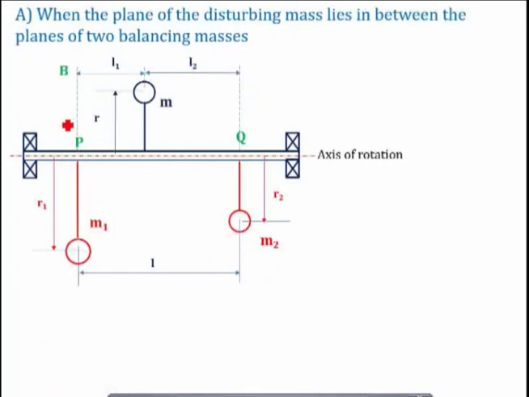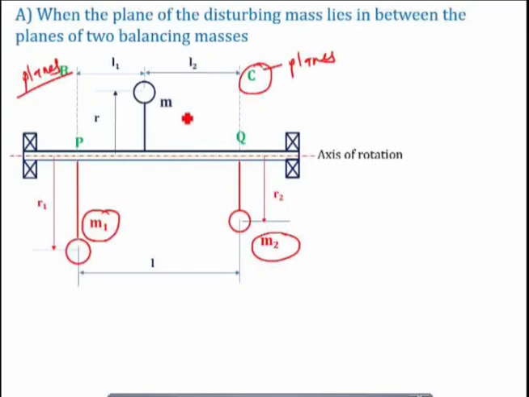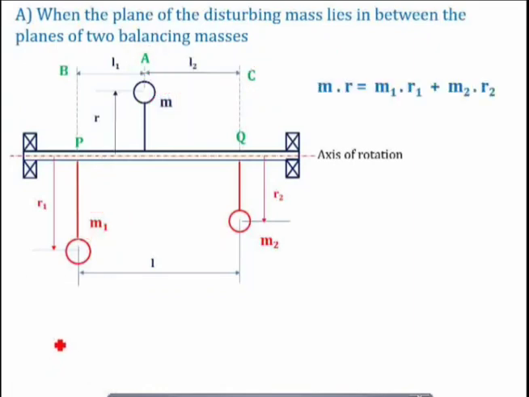Now let us say B is the plane in which the first balancing mass lies, and C is the plane of the second. In case number 1, the plane of the disturbing mass and the plane of the balancing mass were the same, but here the planes are different. Plane B is the plane of balancing mass M1, plane C is the plane of balancing mass M2, and plane A is the plane of the disturbing mass M, which we have to balance.